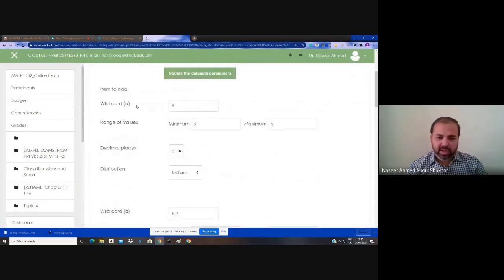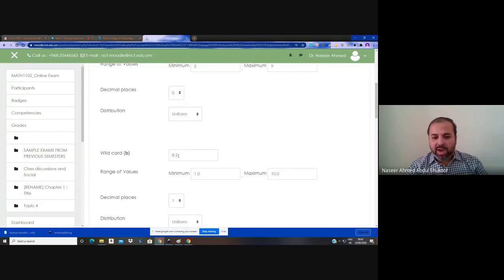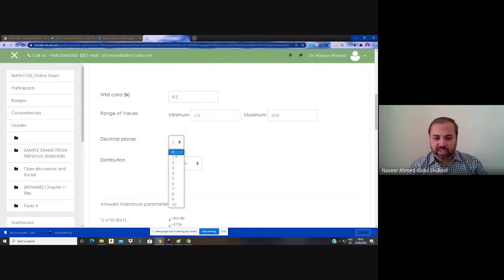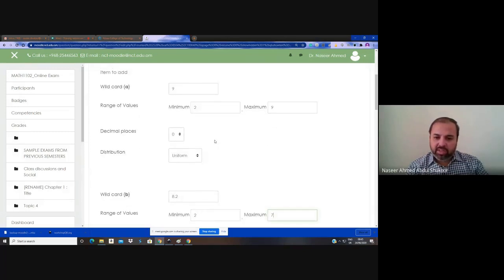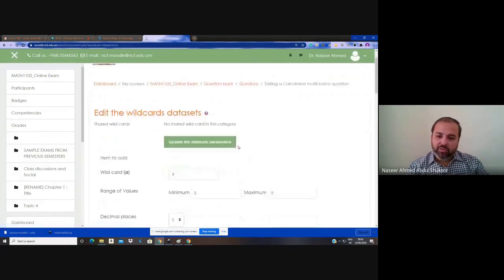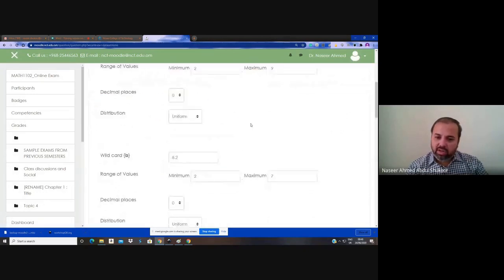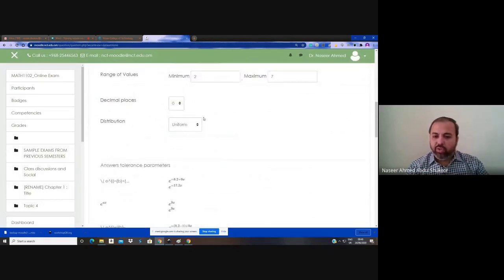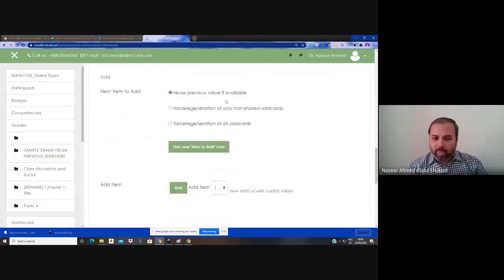Now see here, for a, you already defined 2 to 9, but now you added the new variable. Default setup is with one decimal place, change this again to 0. Here for b also 2 to 7 or 9 as per your wish. Now I changed this in the data set, then update the data set parameters. If you do not click this, then it is not going to change in your data set while you are generating the data.